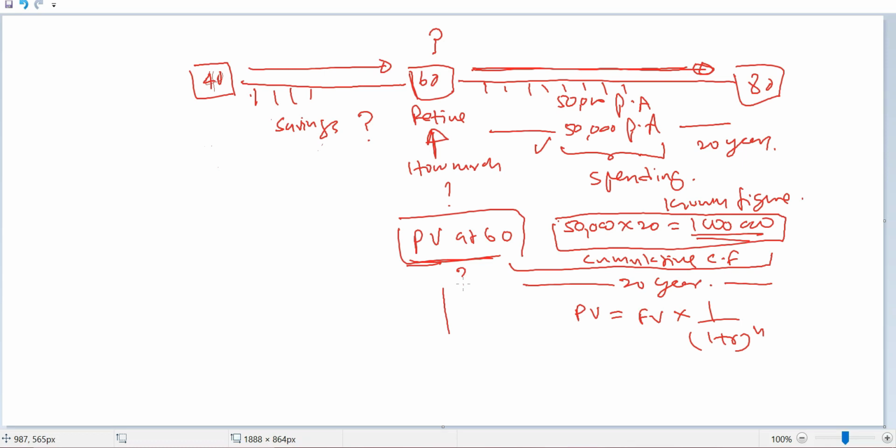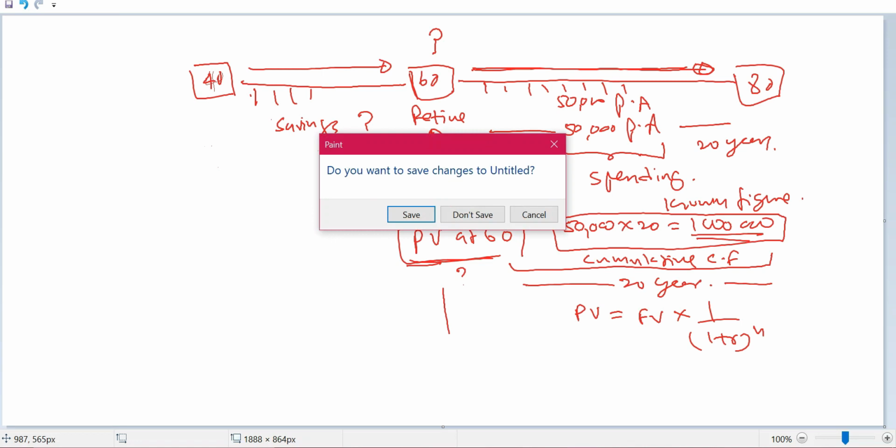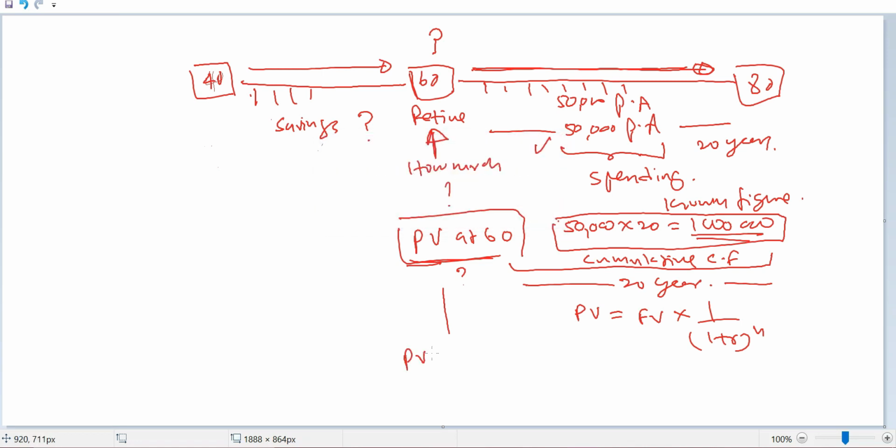There is a formula slightly different from the present value formula, so you need to use that formula. What is the formula? Present value is equal to C, where C stands for the cash flow, times, you have to open a bracket, 1 minus 1 over (1 plus r) to the power n, then divided by r.